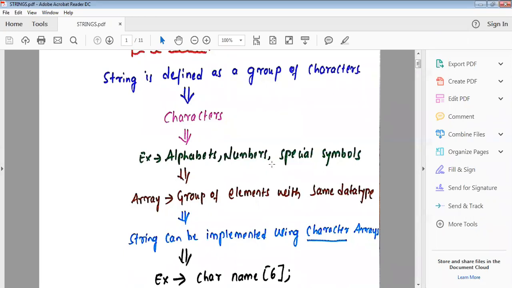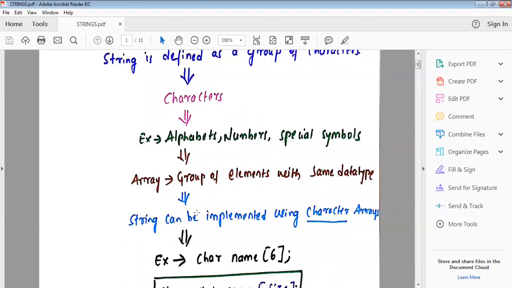Already we have discussed arrays. Array is a group of elements with a similar data type. So a string can be implemented using a character array.